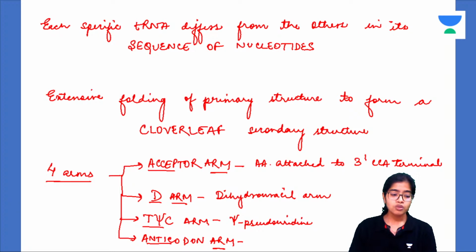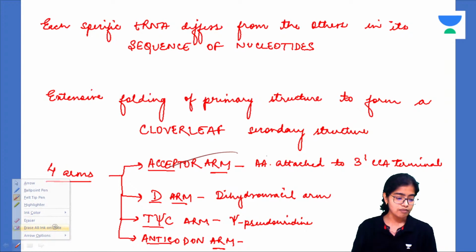Alright, now since we are discussing that the amino acid is attaching to tRNA, let us discuss where it is attaching to tRNA. It is going to attach to the acceptor arm of the tRNA. Now since we are discussing the acceptor arm, let us quickly discuss all 4 arms.